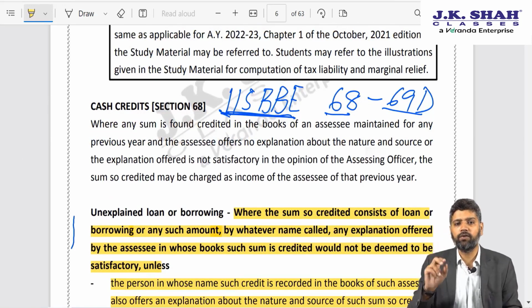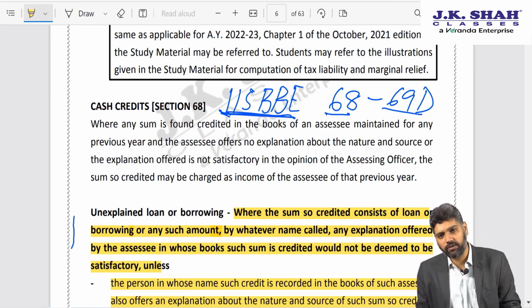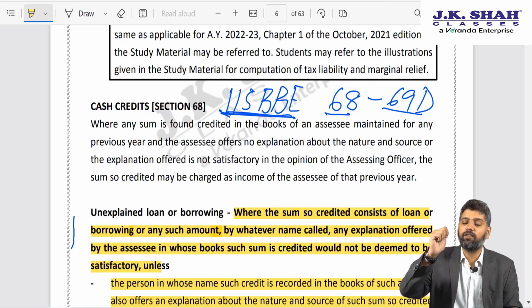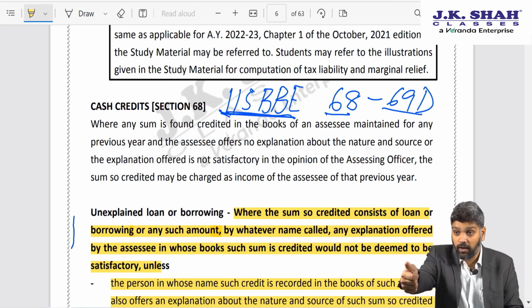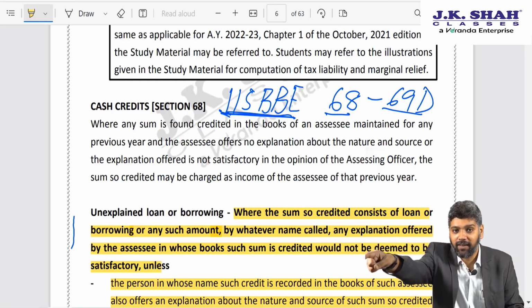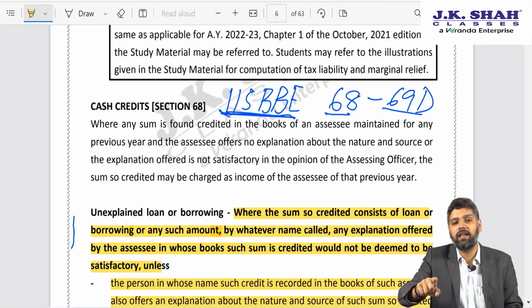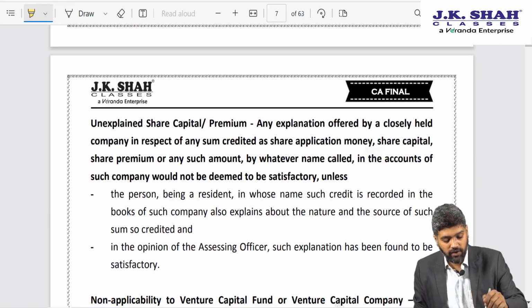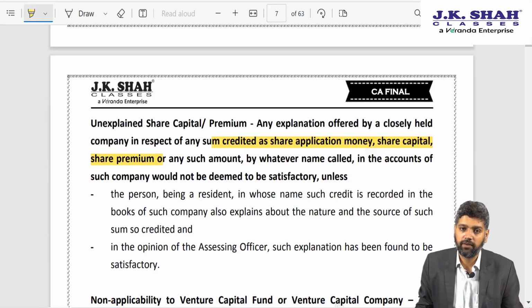Let me tell you 2 points over here. This requirement of establishing source of source, that is not only the identity, creditworthiness, genuineness of the person from whom you received it, but also the person from whom that person received it, was there in law with regard to share application money or share capital, share premium since the year 2013 itself.